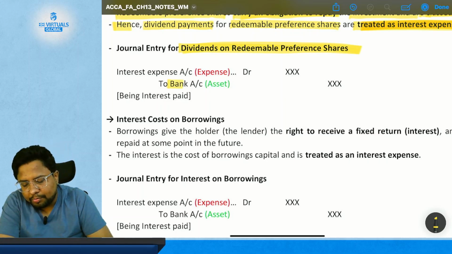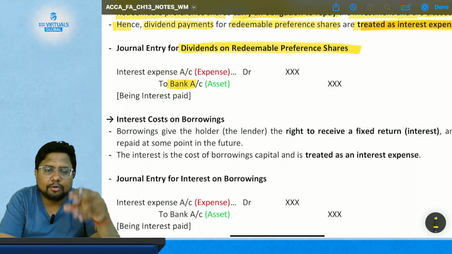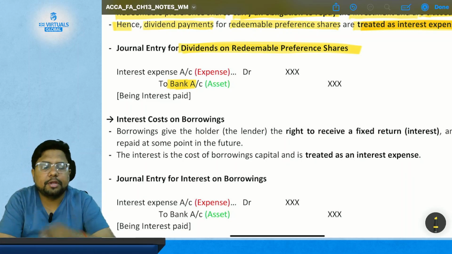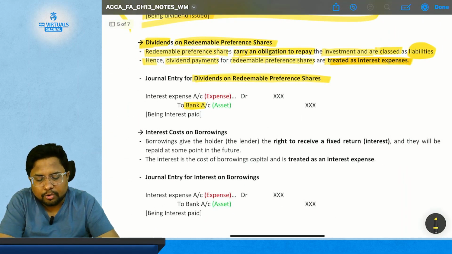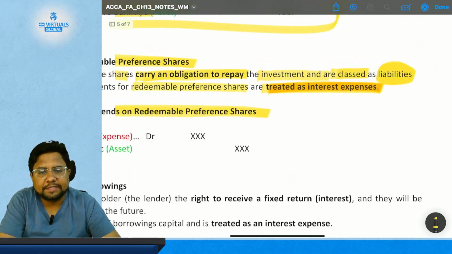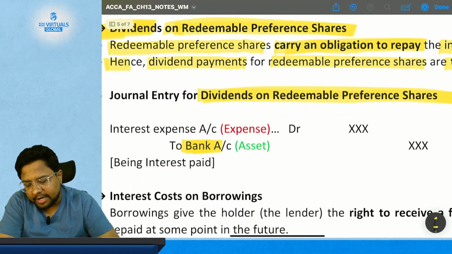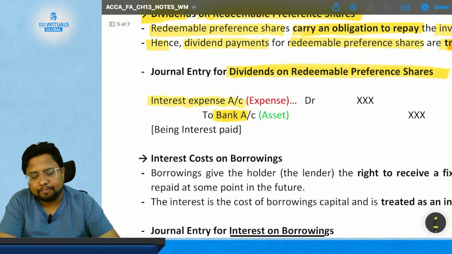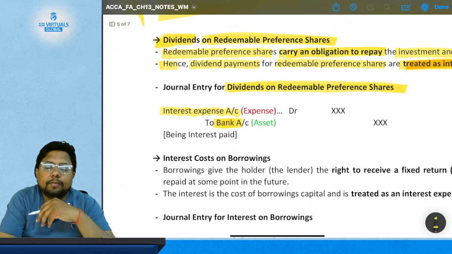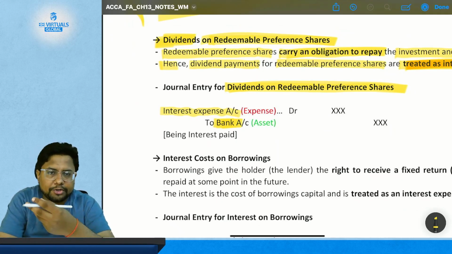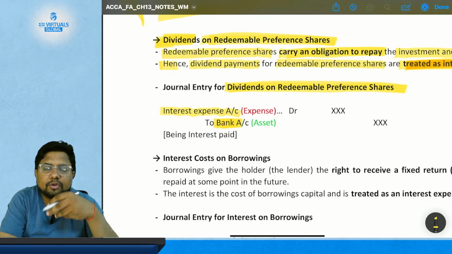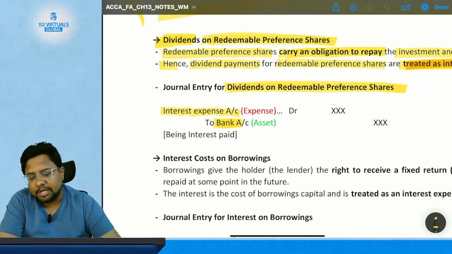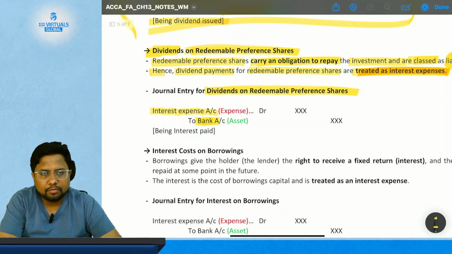You are going to pay the amount from your bank, so credit bank, because bank is decreasing, and you will record it as an expense. You treat this dividend as interest expense, because this is your liability. So the entry is interest expense account debited, bank credited. This is not dividend as in the case of ordinary equity shares and irredeemable preference shares. This is the case of interest cost, where you give dividends to redeemable preference shares.